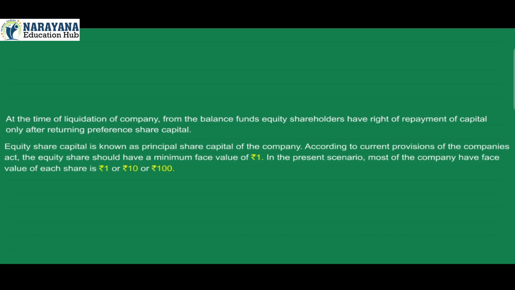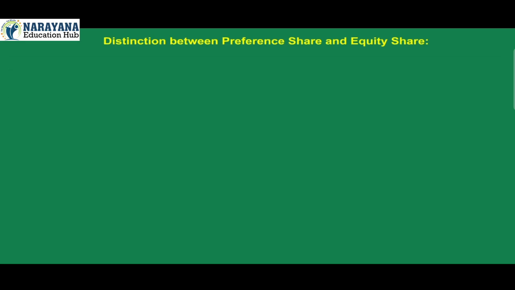Equity share capital is known as principal share capital of the company. According to current provisions of the Companies Act, the equity share should have a minimum face value of ₹1. In the present scenario, most of the companies have face value of each share as ₹1 or ₹10 or ₹100. Distinction between preference share and equity share.